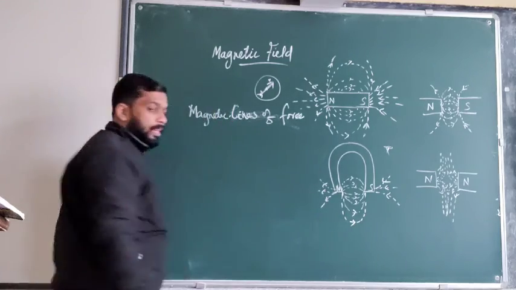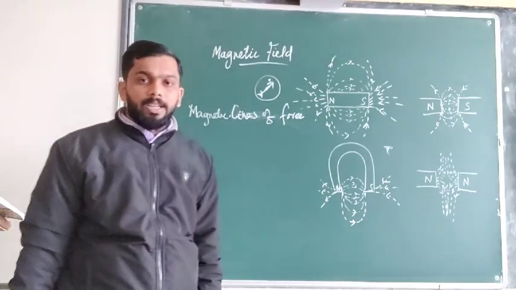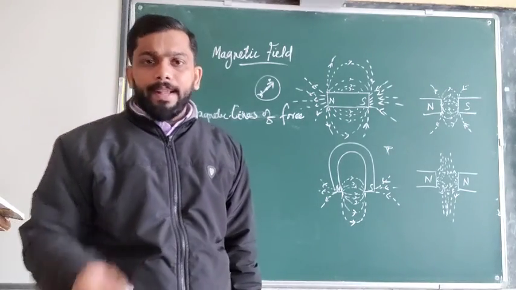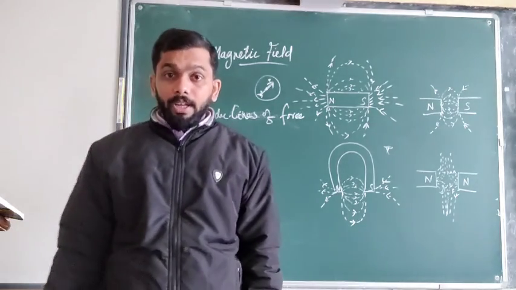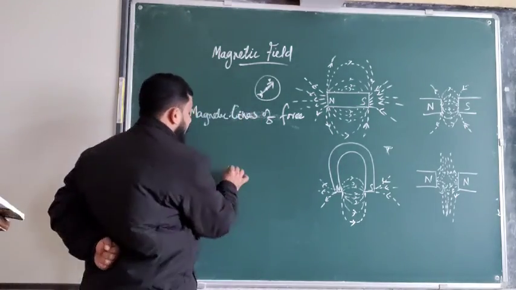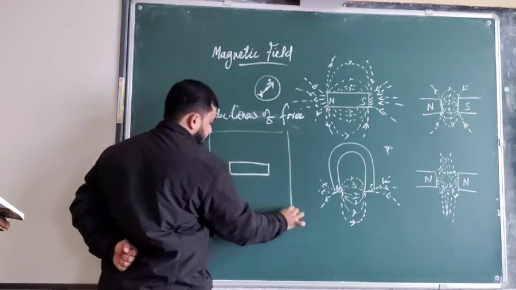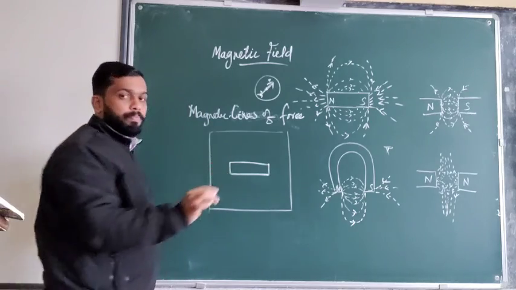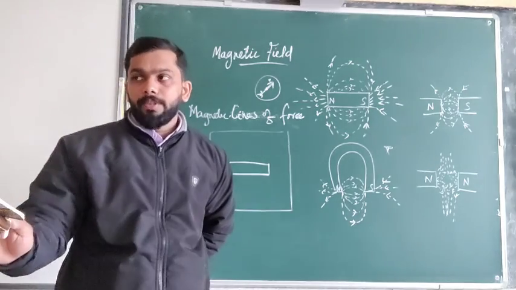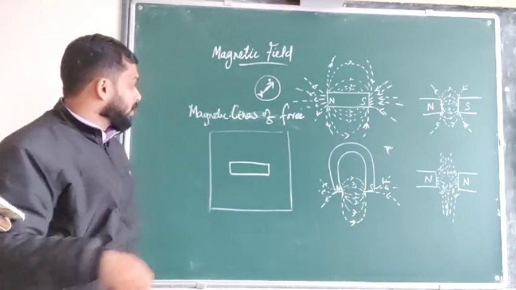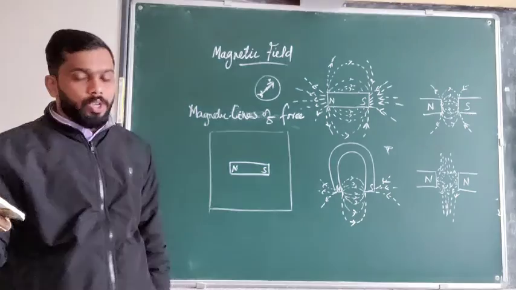The next one is on page number 86, activity 7. If you want to trace the magnetic lines of force, you need an external bar magnet along with a magnetic compass. This is a magnetic compass. So I am going to take an external bar magnet and an A4 size paper, and at the middle of the paper I am going to place the bar magnet. This much is clear now. What is the next step? There will be north and south poles. I have marked the north and south poles.